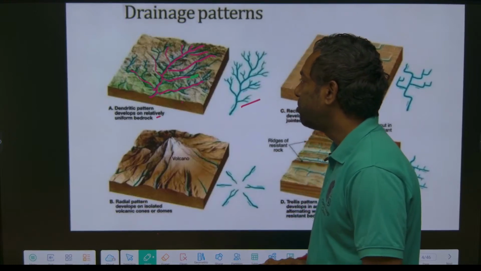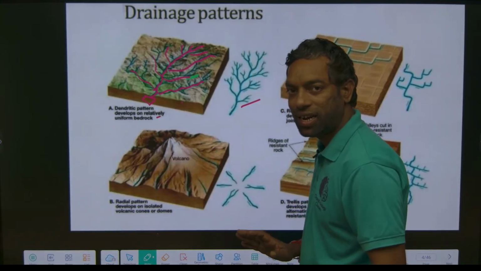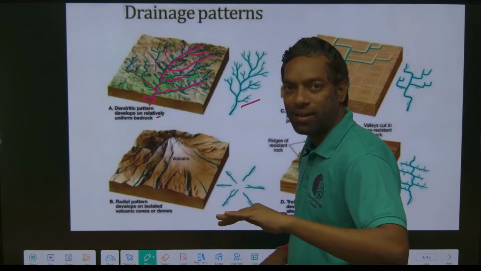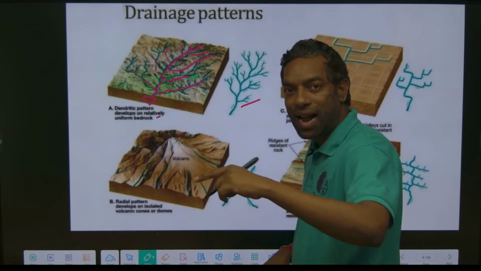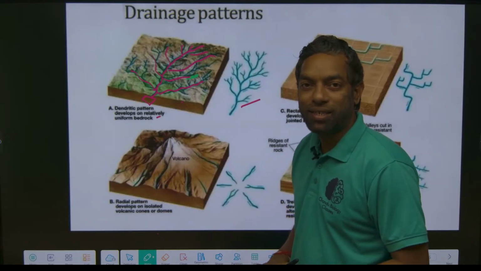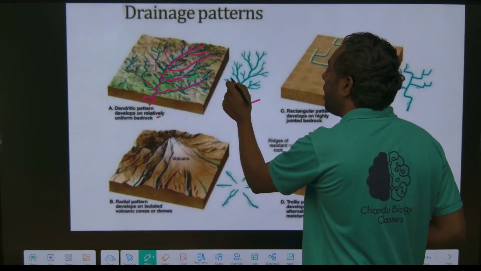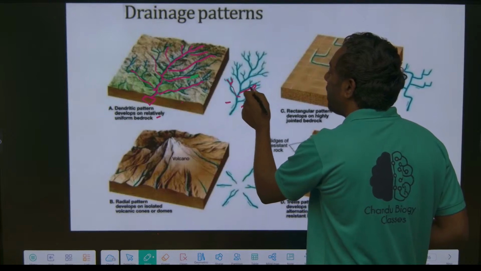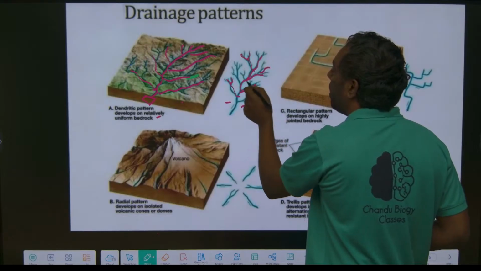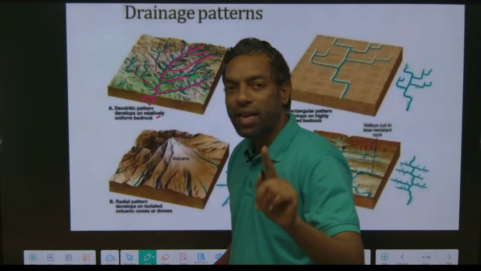Guys, you have to observe where the river started. They flow naturally by the slope of the land. Adding some other rivers like tree-like branches, many rivers are added to the main river like the branches of a tree. We can call this the dendritic pattern, mainly the Ganga river system.